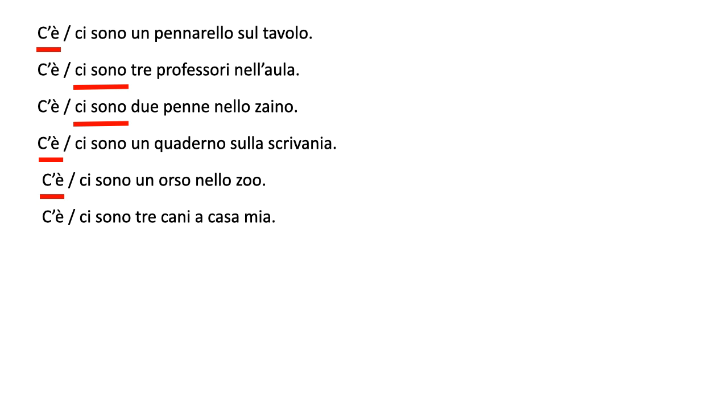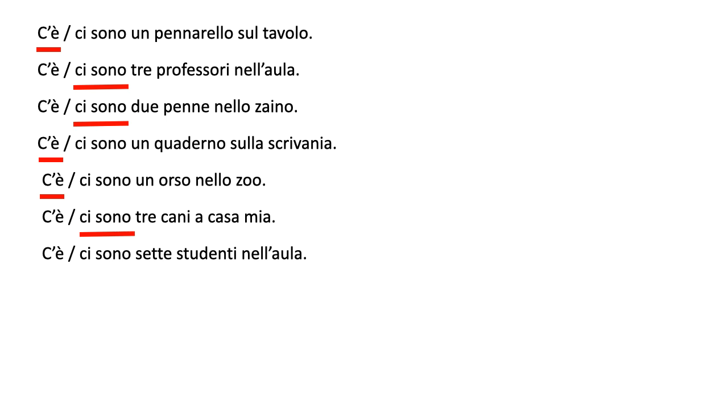Cosa ne pensate, ragazzi? What do you think? Una finestra nella stanza. Well, clearly it must be c'è, because it is one window. And one last example. Let's look at this one more carefully. C'è o ci sono molti studenti a Hostos? Now, molti means many, right?